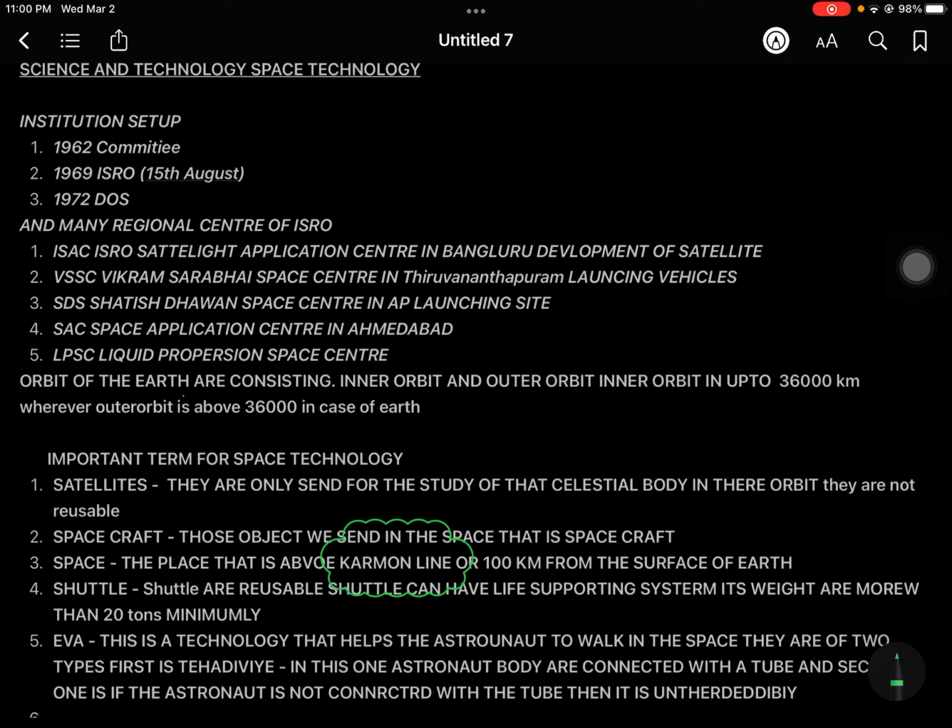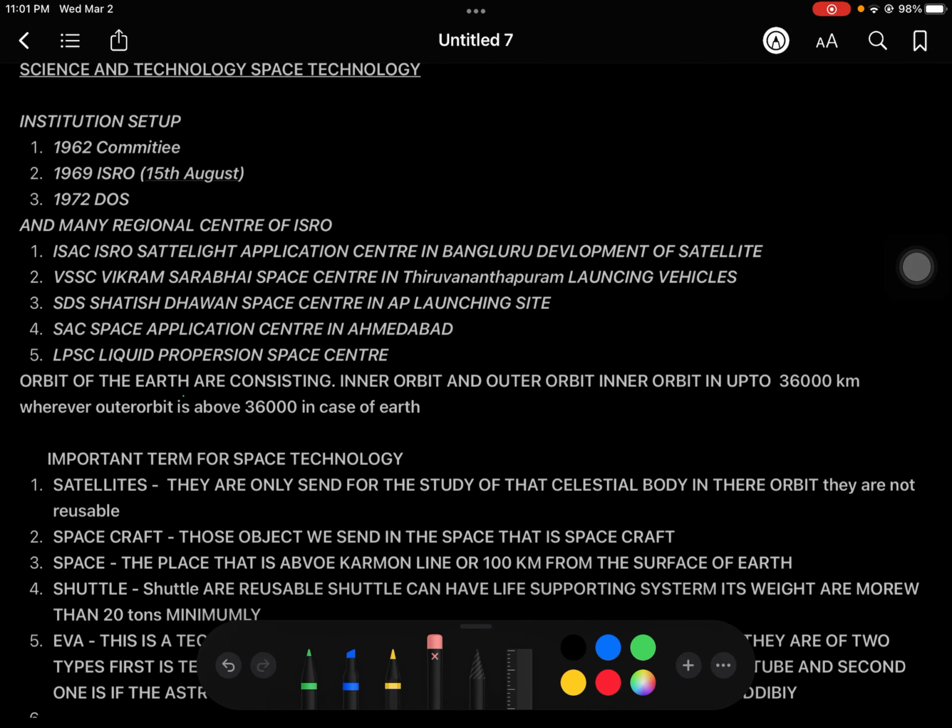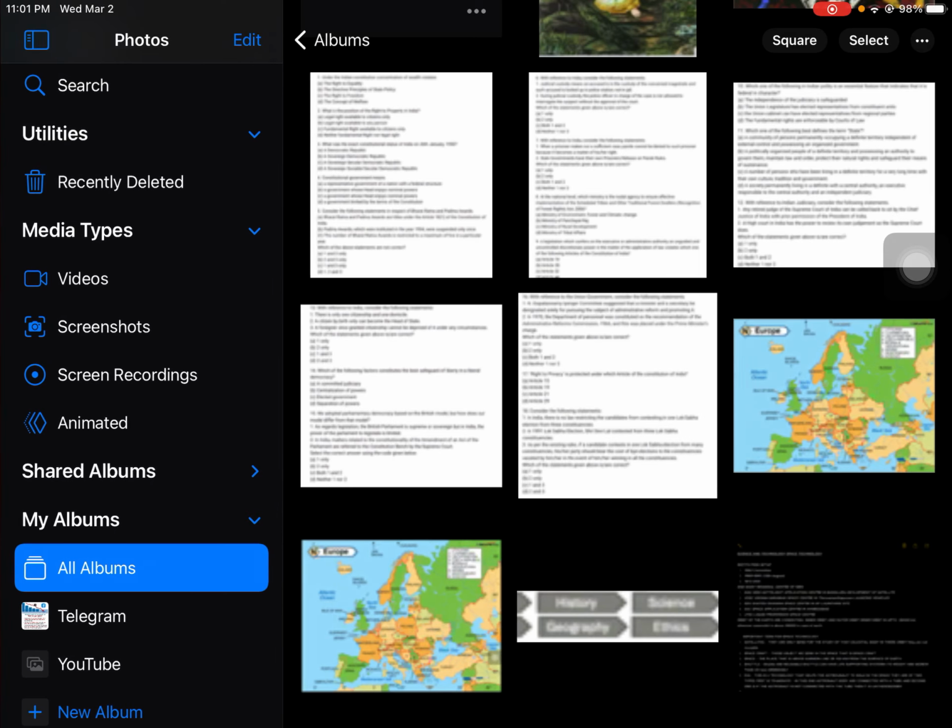A shuttle is something that can carry humans or carry life, because using these vehicles we take life supporting systems, like oxygen, into space. Due to this also, the weight is minimally 20 tons. So you can understand what the maximum range would be.